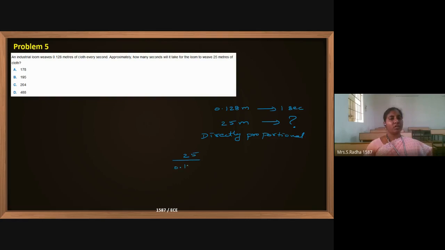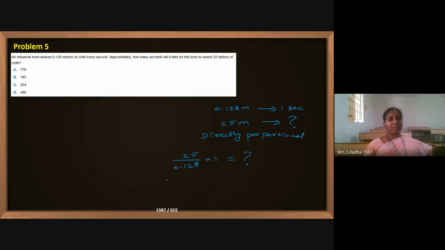25 by 0.128 into 1 is the question mark value. If it were indirectly proportional, you would put 0.128 in the numerator and 25 in the denominator. But this direct or indirect, we have to think with our human intelligence. This is a small length of cloth. If it is a big length of cloth, then time will be more. Length is increasing, time is also increasing.